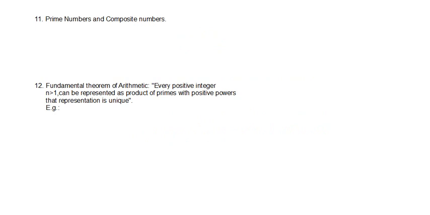So what are prime numbers? Prime numbers are actually the basic numbers. The natural numbers are broadly classified into two types: either they are primes or they are composite. Prime numbers build the other numbers. How they build the other numbers, we will see in the next theorem, the fundamental theorem of arithmetic.